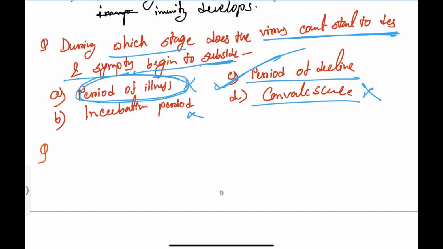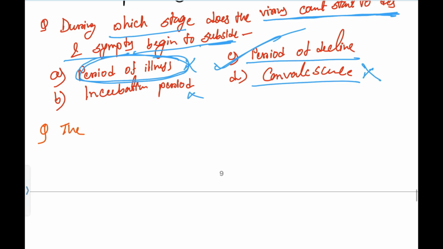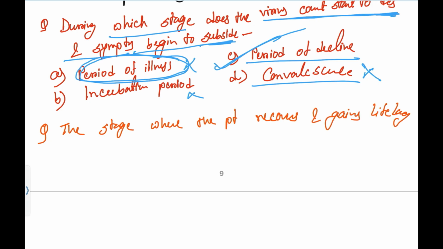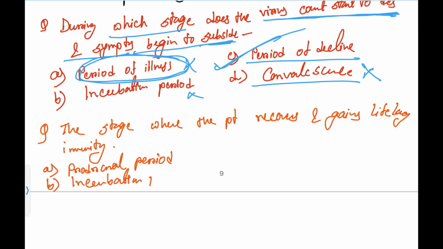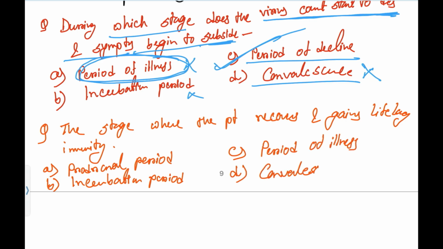Now coming to another MCQ: the stage where the patient recovers and gains lifelong immunity. Your options: prodromal period, incubation period, period of illness, convalescence period.